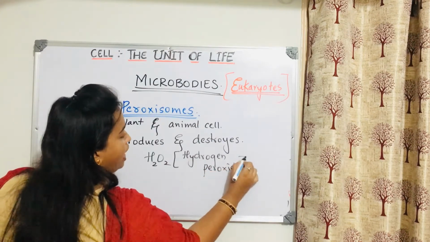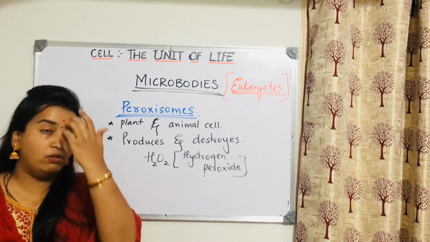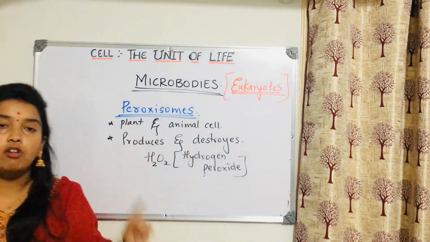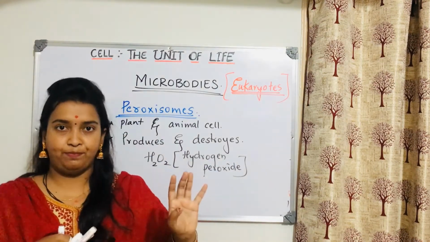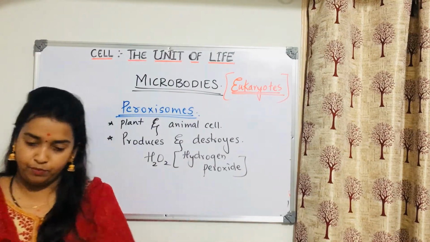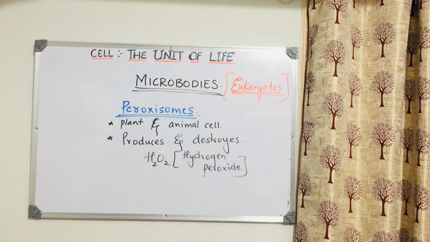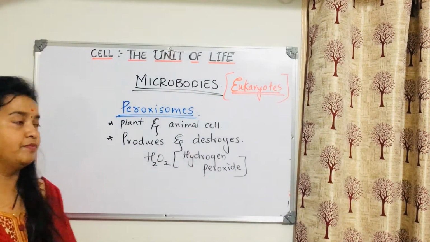What do we call it? H2O2 is known as hydrogen peroxide. So what is the function of peroxisome? It produces H2O2. Also it destroys H2O2. Confusing, right? Then why does it produce if it wants to destroy? This question comes to your mind. And do you remember where you have studied this? In the photosynthesis chapter. Do you remember? We will see that.